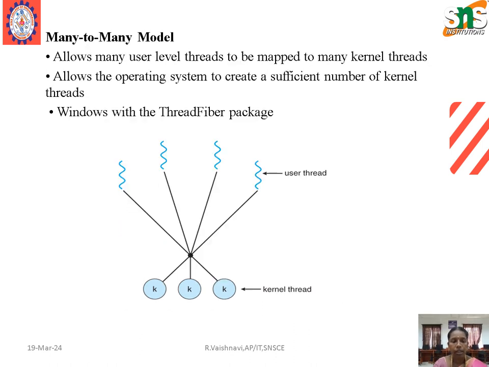Next one is many to many threads. It allows many user level threads to be mapped to many kernel threads, and it allows the operating system to create a sufficient number of kernel threads. Next point is Windows with the ThreadFiber package. Here we have the diagrammatic representation, that is, we have three kernel threads interconnected with the different user threads. These four user threads are interconnected with these kernel threads.